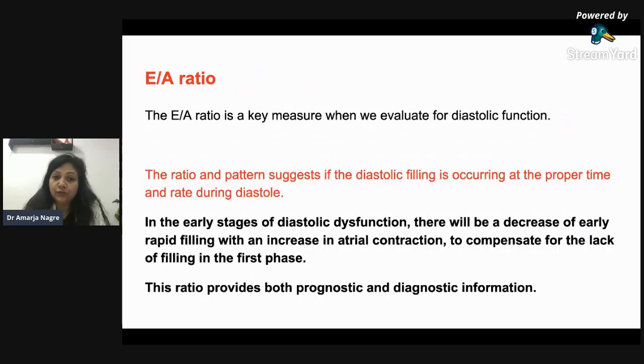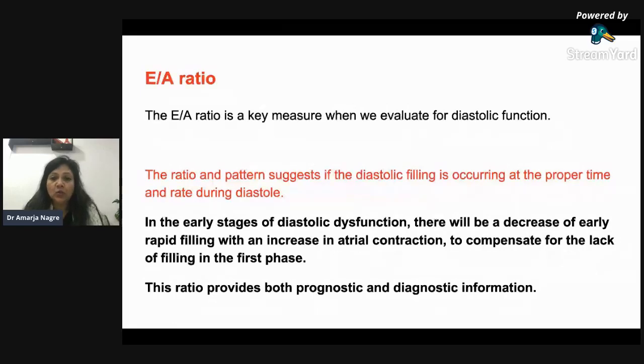The ratio of both is also very important. This can also help evaluate diastolic dysfunction. The ratio and pattern suggest if the diastolic filling is occurring at a proper time and rate during diastole. In the early stages of diastolic dysfunction, there will be a decrease in early rapid filling with an increase in atrial contraction to compensate for the lack of filling in the first phase.